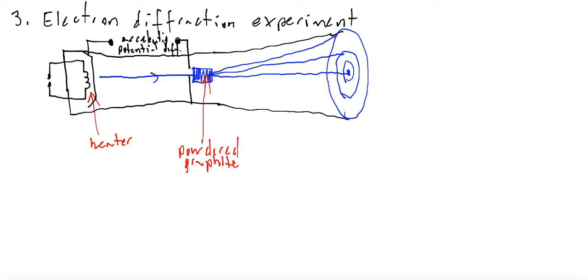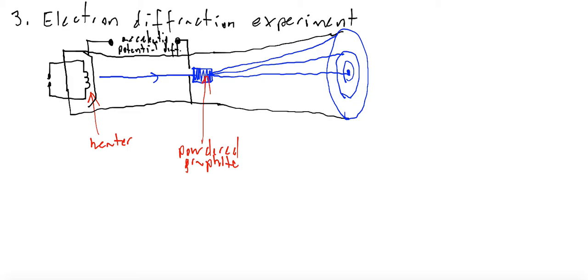By the spacing between graphite atoms. Why circles, not lines? Because graphite is powdered, so we have a lot of orientations. So electrons will be diffracted in all directions, creating a diffraction pattern in the form of circles, not lines.